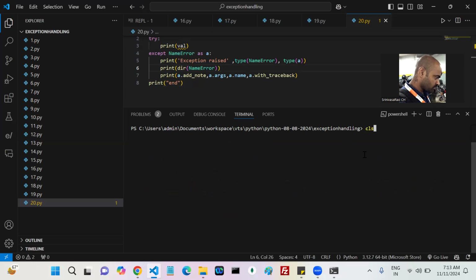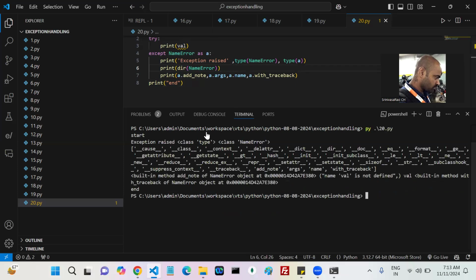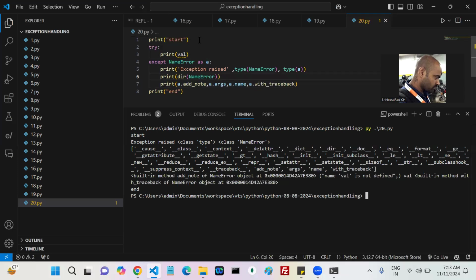If there are no issues, now if you come here, first this starts executing, and then if you come to line number 3, it throws an exception. Why? Because the value is not there, but still you are using it.